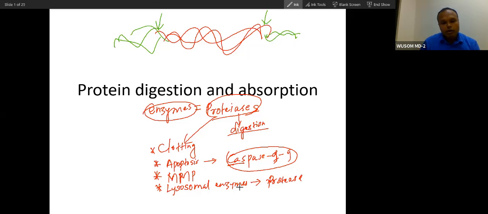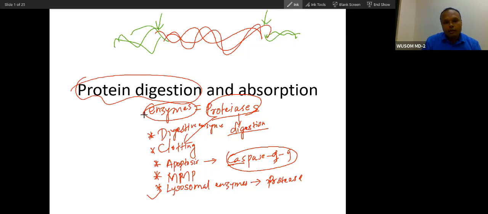There are intracellular proteases, and there are extracellular proteases inside our gut that will digest protein, our food. And I did not mention the digestive enzymes. So in the name of digestion, we are going to talk about these proteases. We will focus on digestive proteases, but you have to understand that proteases have very wide function.